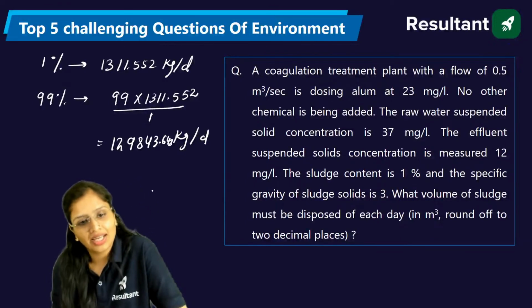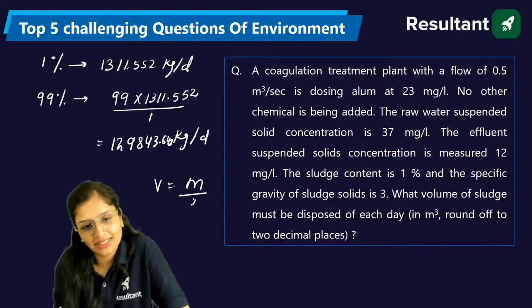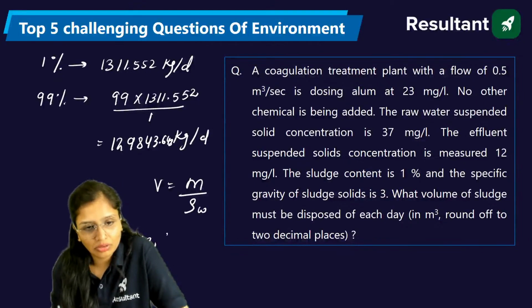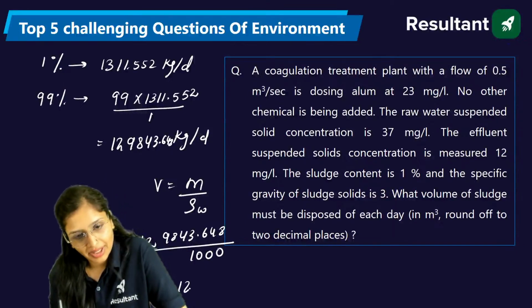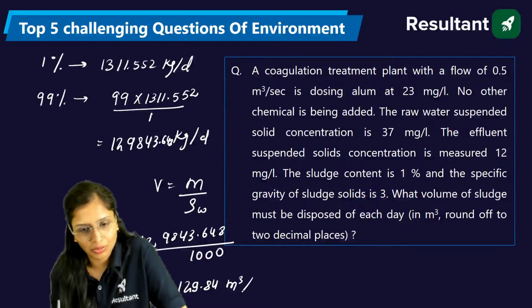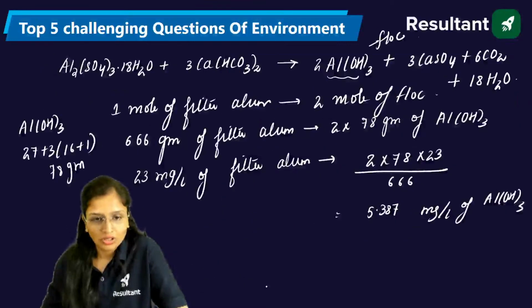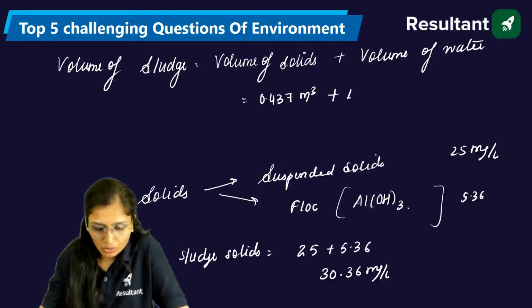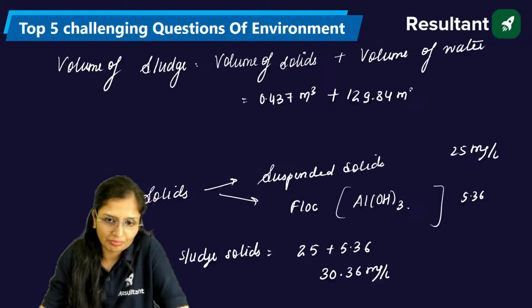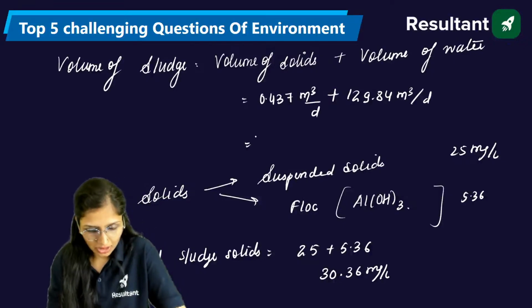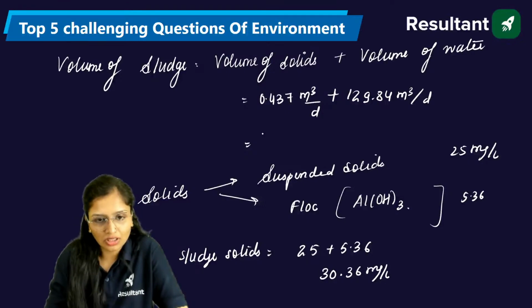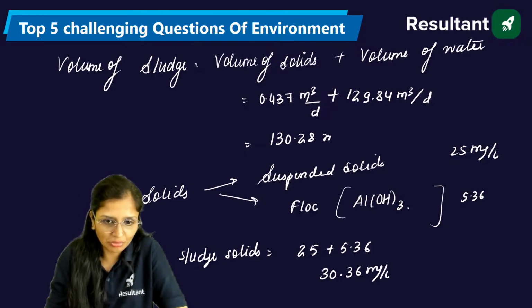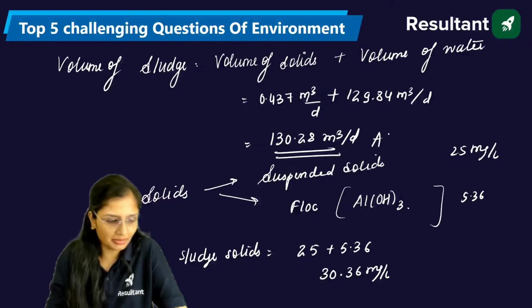129843.648. Now this calculation of volume is very easy. Mass by density. Density of water you already know. So 129.84 meter cube per day. So this will be the volume of water. So 129.84 plus 0.437 will correspond to 130.28 meter cube. So this will be your answer.